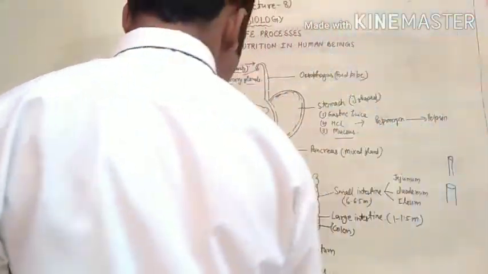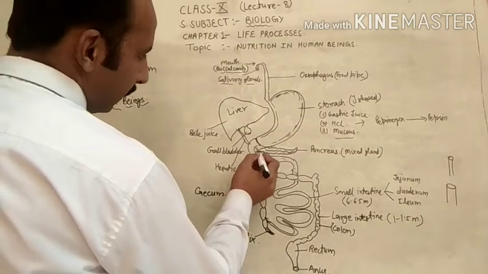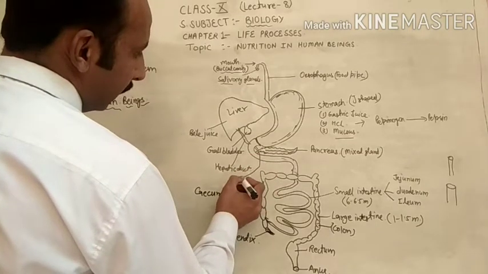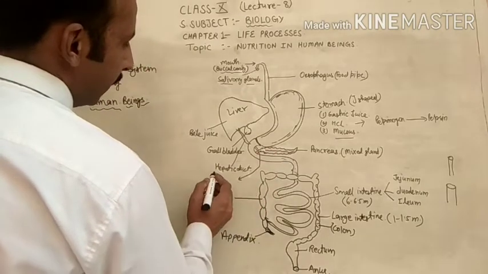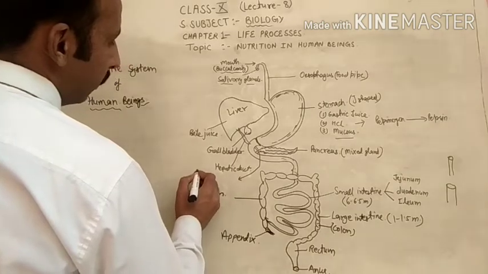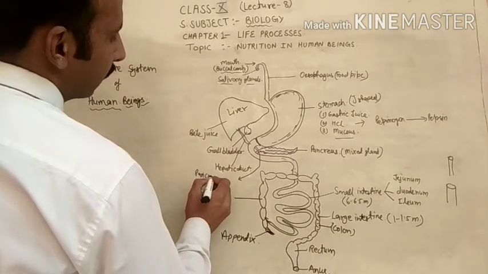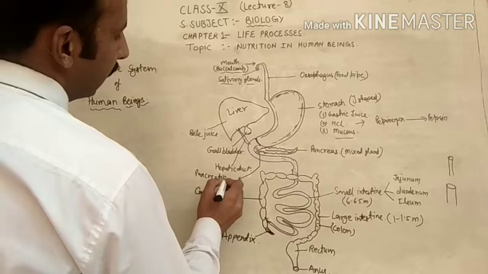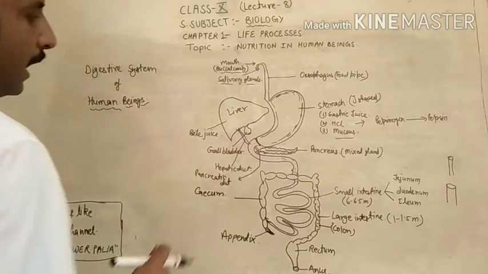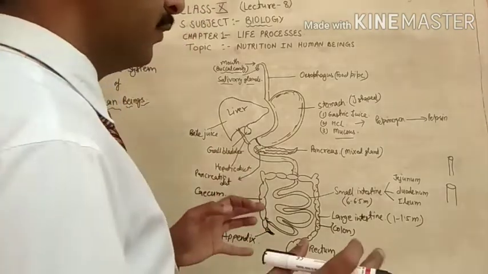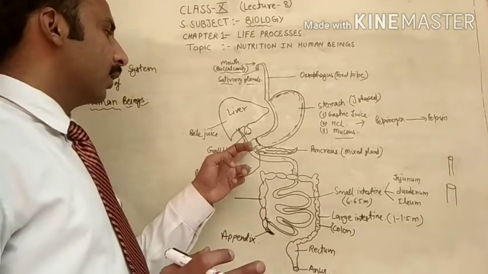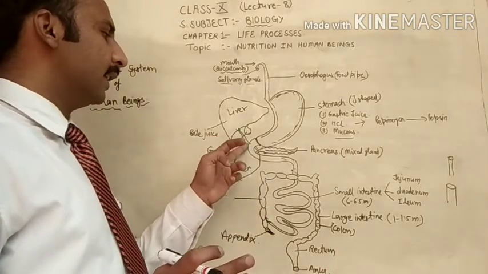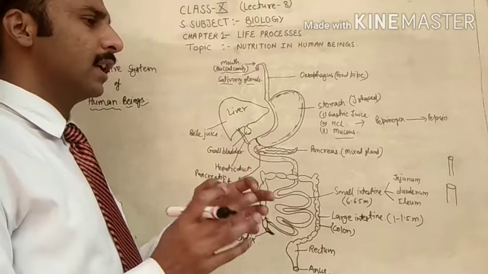Pancreas: this duct which is connecting the pancreas to the small intestine is called the pancreatic duct. And here is the one combination where the liver duct, the hepatic duct, and the pancreatic duct both are fused together.